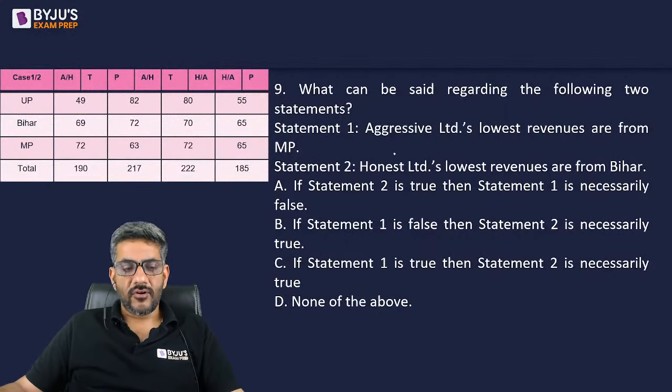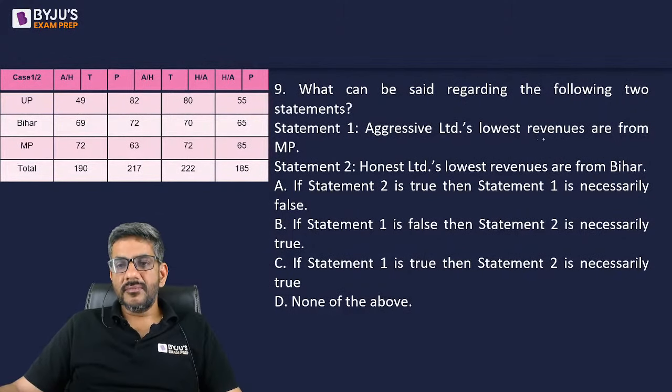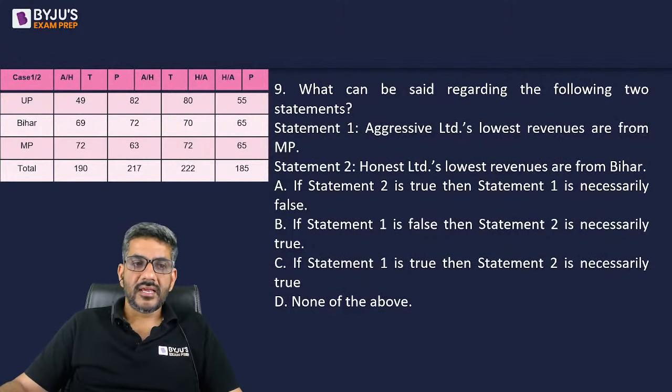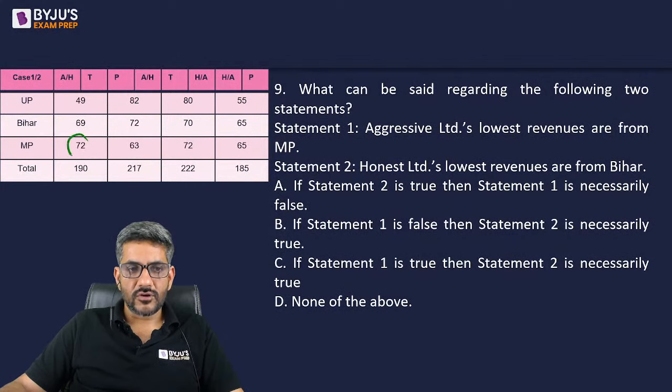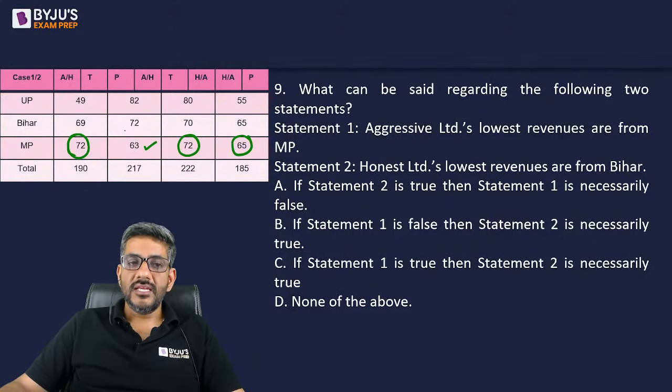What can be said regarding the following two statements? Once again, Aggressive Limited's lowest revenues are from MP. Is it possible here in case of firm A? No, it is not possible here. It is not lowest from MP. Is it possible in this case? Yes, it is possible. Is it possible in this case? No. Is it possible in this case? No. So this case is possible only in the second case if this is aggressive here. If it is the second case and this is aggressive, then this must be honest. Of course, this must be profitable and this must be truthful.